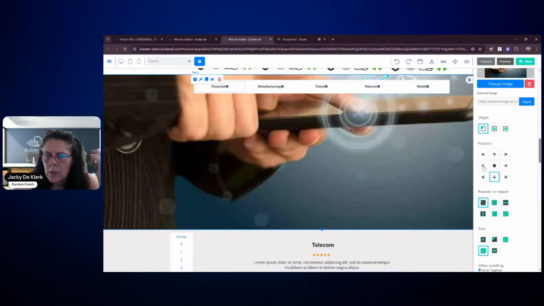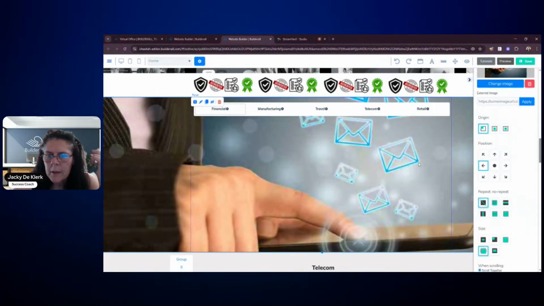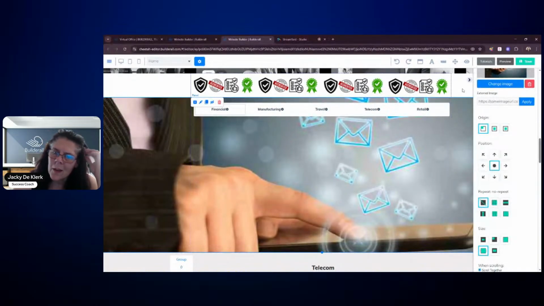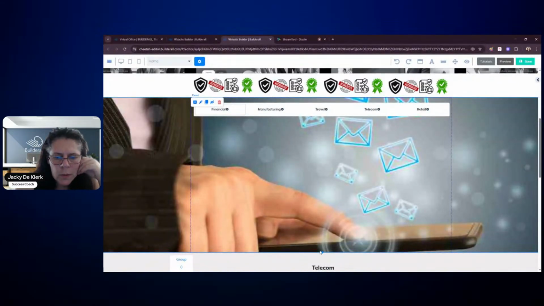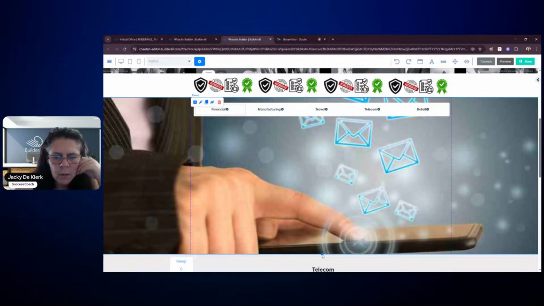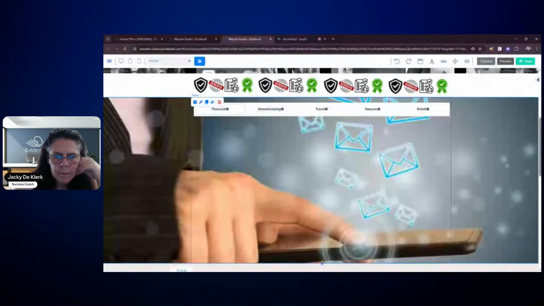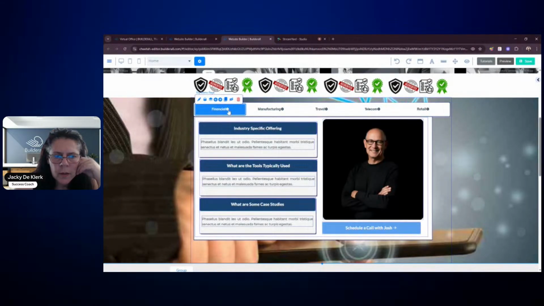I just need to see if we can find a better image to suit our needs here. I don't know if this is something, guys. What do you think, guys? Let me know in the comments. What do you think? Do we stick with something like this? I don't think it looks too great.